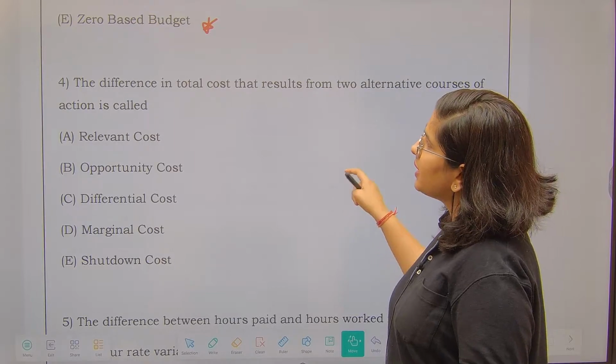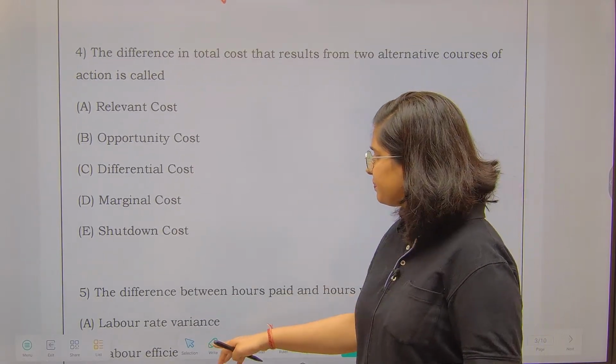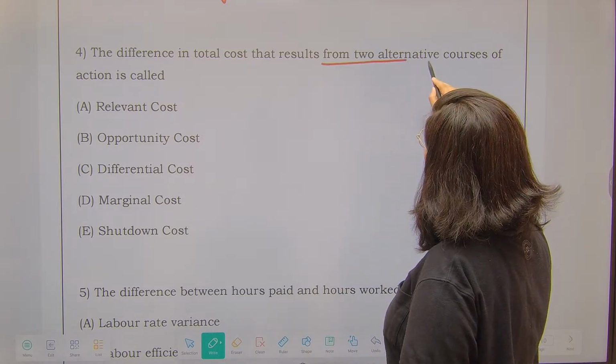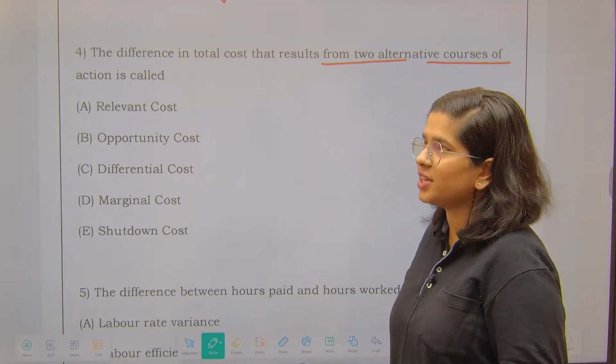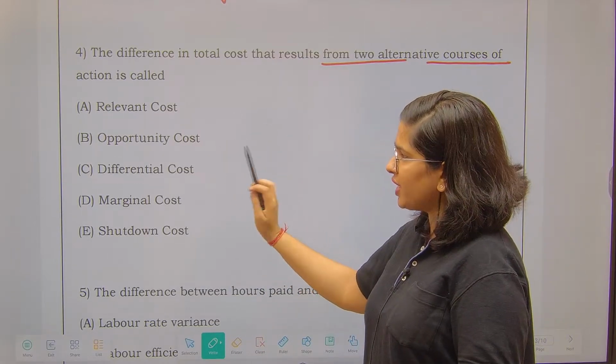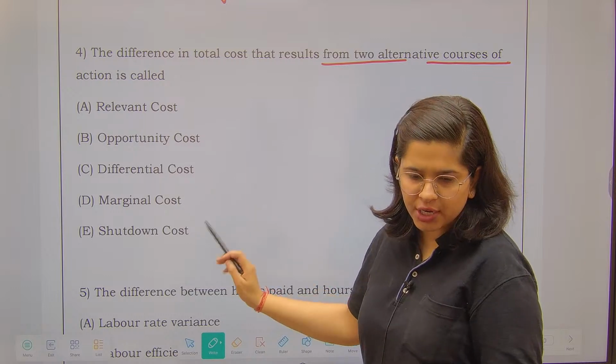Now the next question is: the difference in total cost that results from two alternative courses of action is called as relevant cost, opportunity cost, differential cost, marginal cost, or shutdown cost.